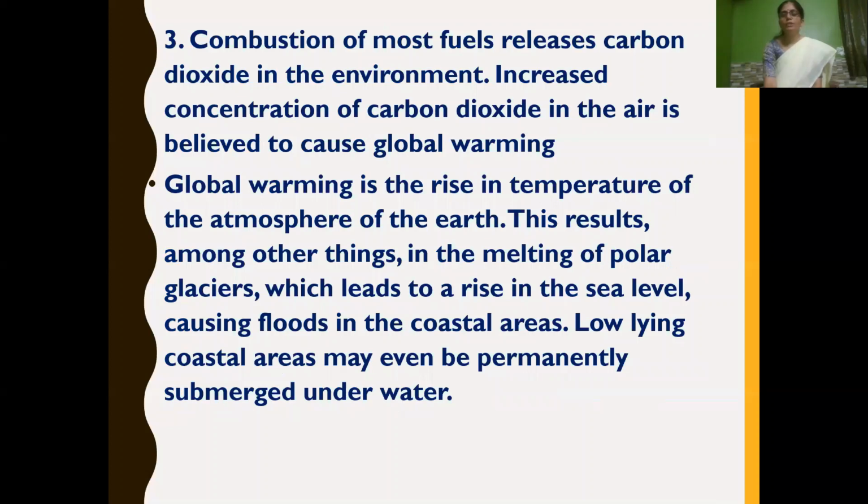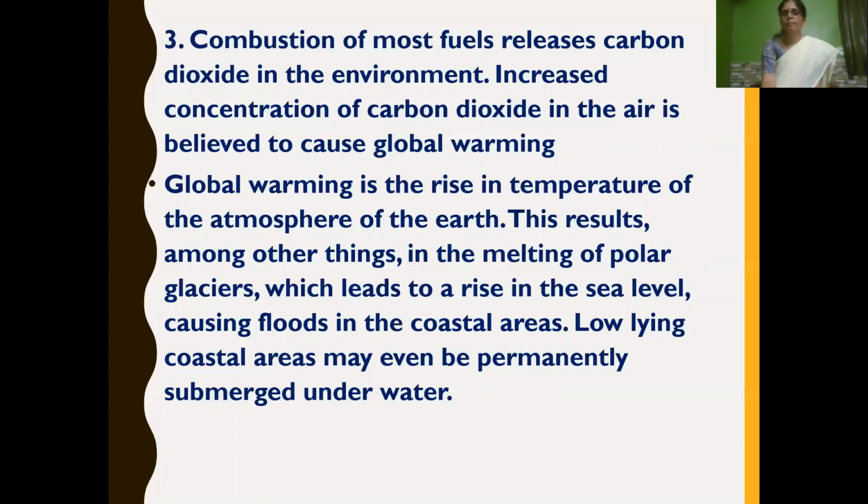Then combustion of most fuels releases carbon dioxide into the environment. Increasing carbon dioxide, a greenhouse gas, leads to global warming. What is global warming? Global warming is a rise in temperature of the atmosphere of the earth.